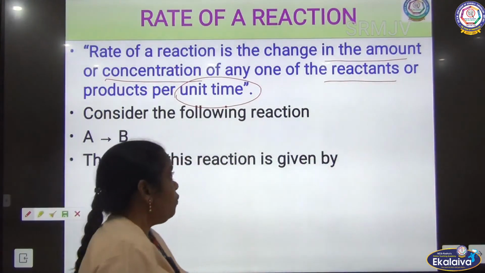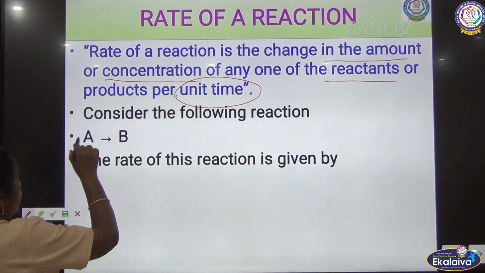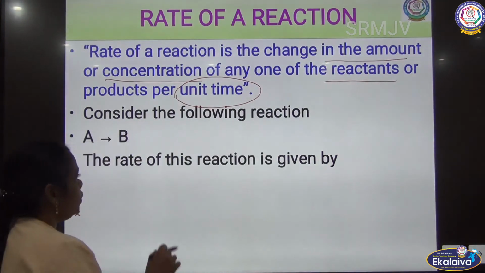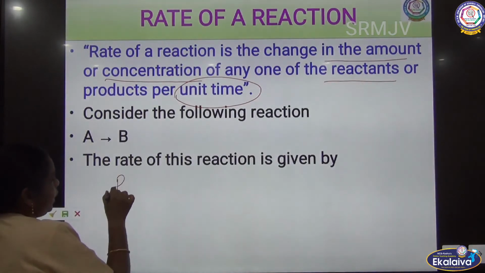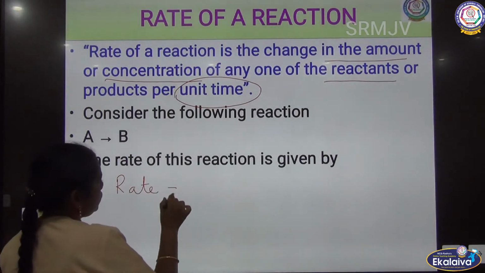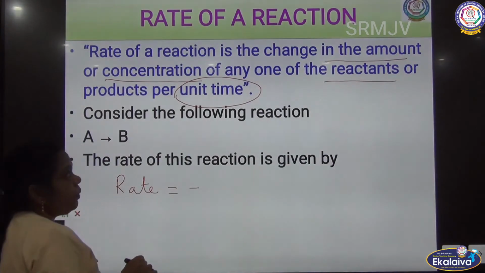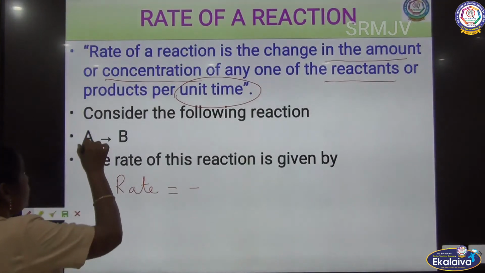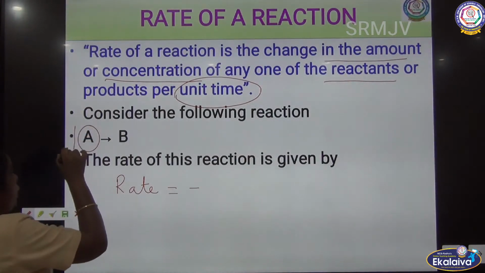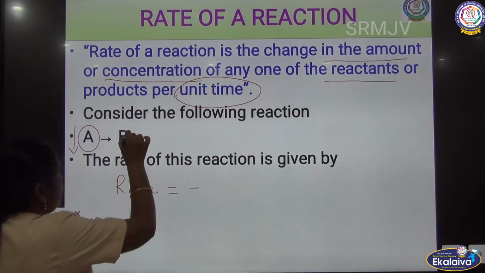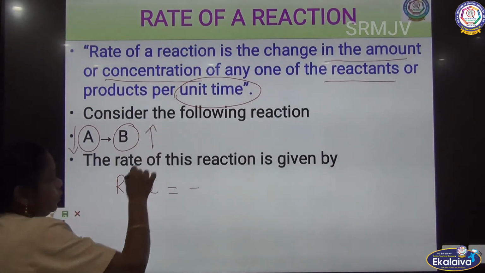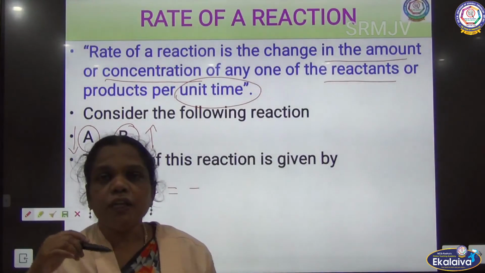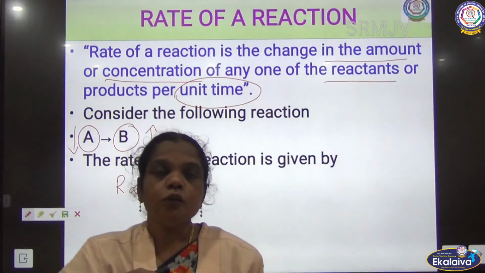Now, for example, the reactant A gives the product. Now you want to write the rate equation. The rate equals minus. Why is it minus? Because of how the reaction takes place: the concentration of the reactant decreases and the concentration of the product increases during the reaction. The concentration changes little by little as the reaction converts to the product.